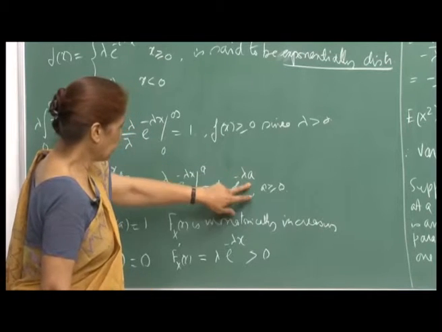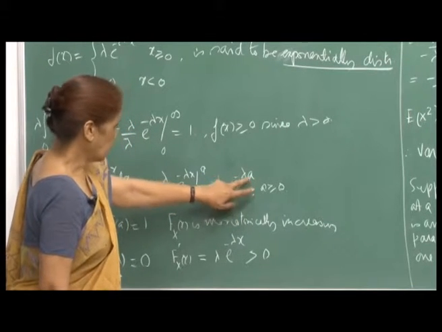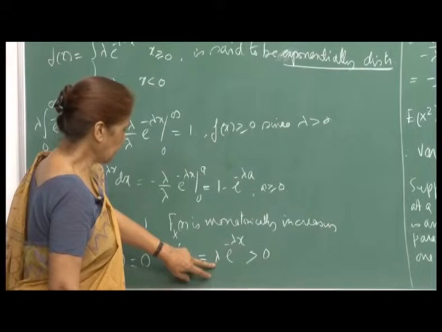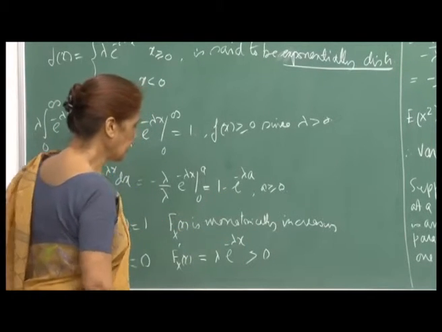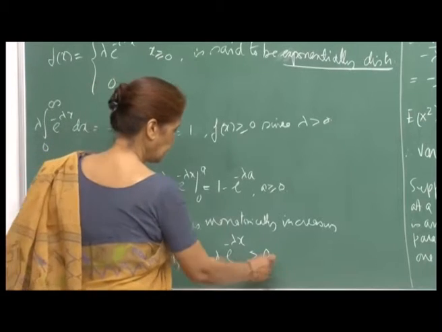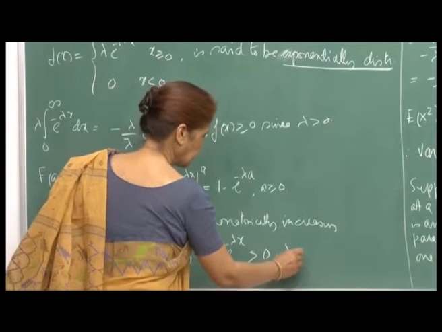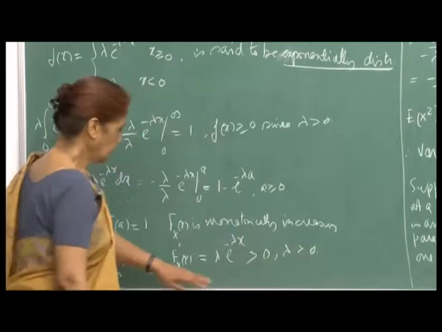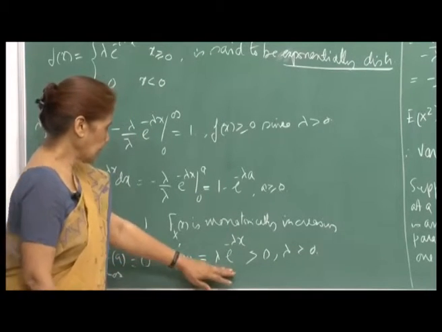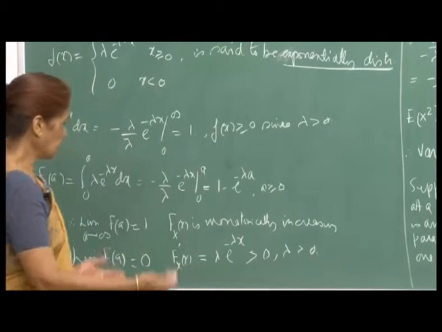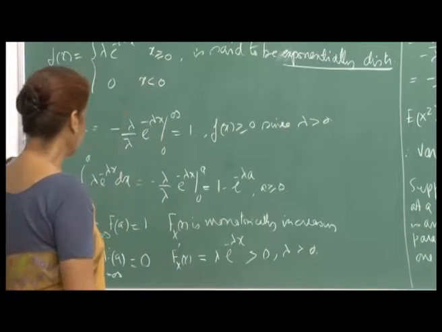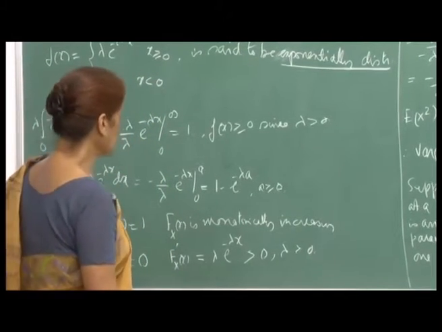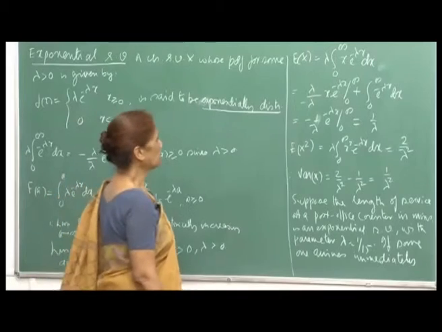Differentiating, the lambda comes out, minus lambda and minus, so plus, e raised to minus lambda x, and since lambda is greater than 0, this is again non-negative, and so the function is monotonically increasing. So, all the properties of a cumulative distribution function are satisfied.